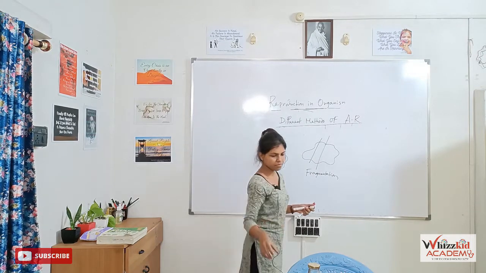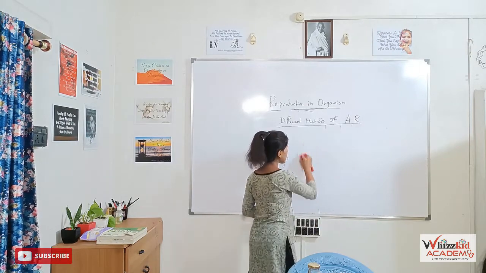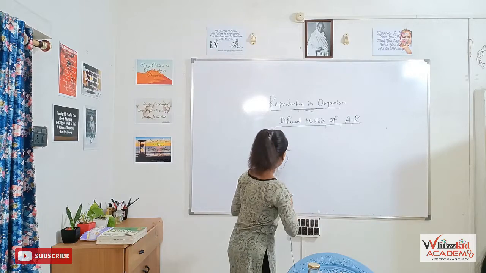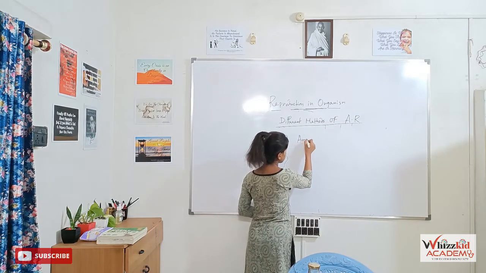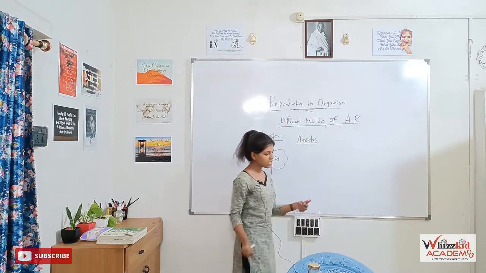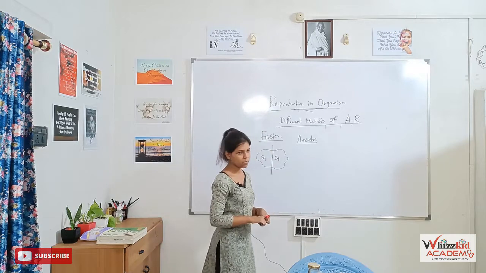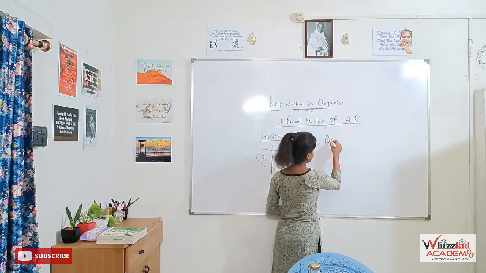Now, fission is the simplest type of asexual reproduction, which is found in unicellular organisms like amoeba. As we know, it is the simplest type of organism, so generally we studied fission in amoeba. Other than amoeba, in paramecium.